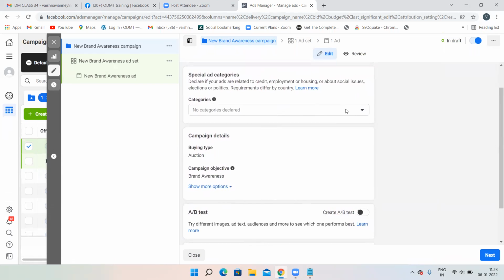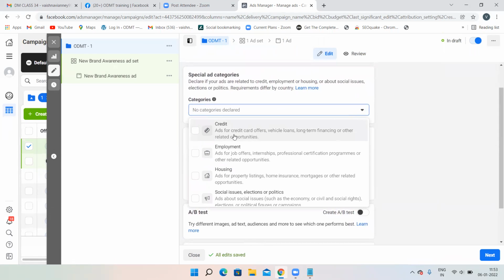It will tell you that if you are running ads for any loans, then you can select credit. If you are running ads for some professional courses, then you can select employment. Like this, some options will be there over here. We can see the credit option, employment option, housing option. That means ads for job offers, internships, professional certificate programs, then click on this. Please do not click on any of these options.